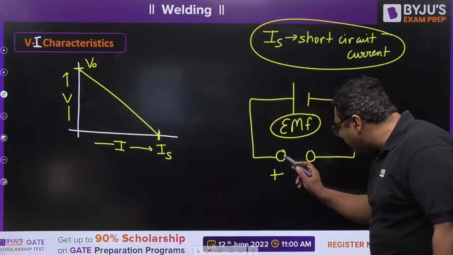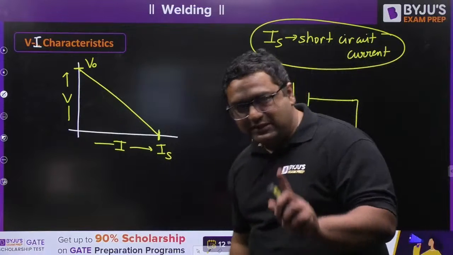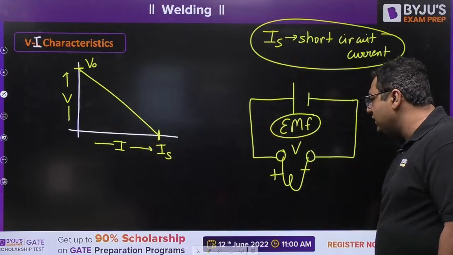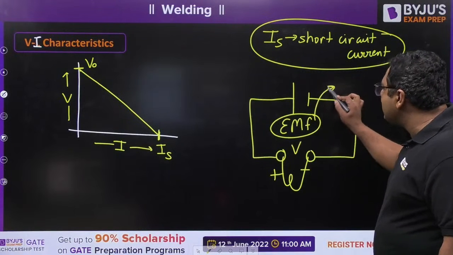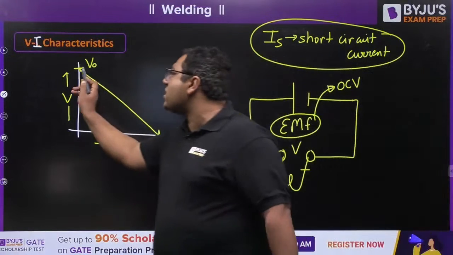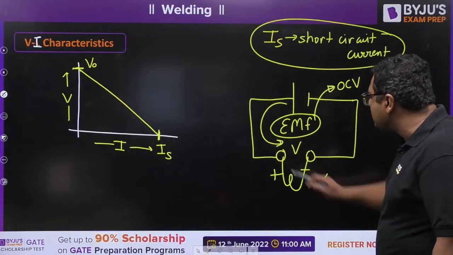And when you apply some device here, then there are some internal losses, internal resistance, and my dear, voltage is given by V. So this EMF is nothing but open circuit voltage. This is the highest voltage, for which current is 0. When you put a device here, current will start flowing.